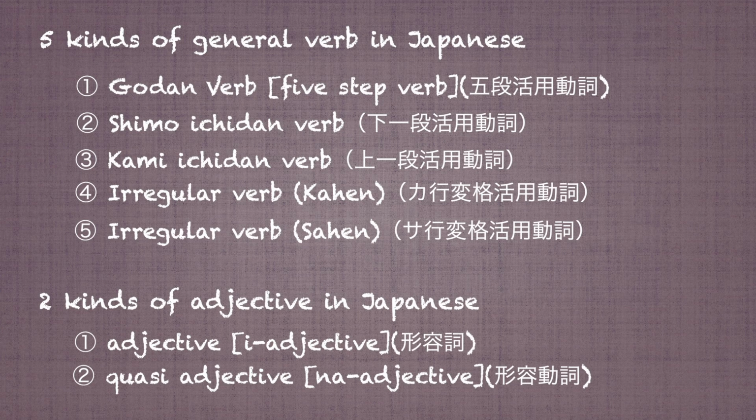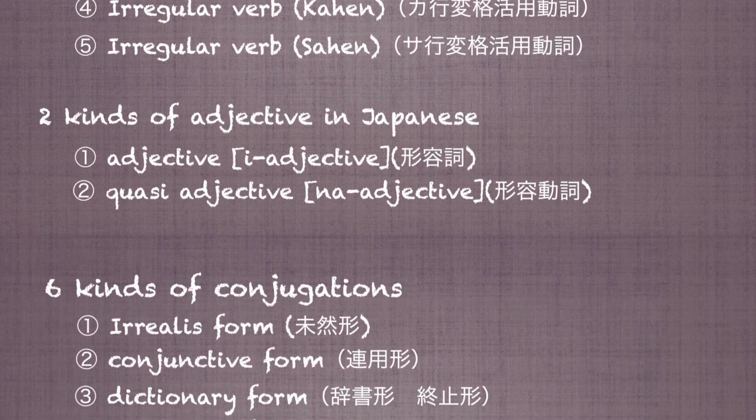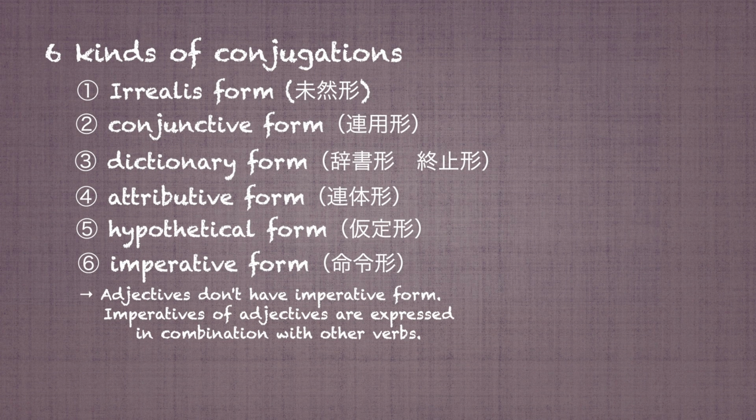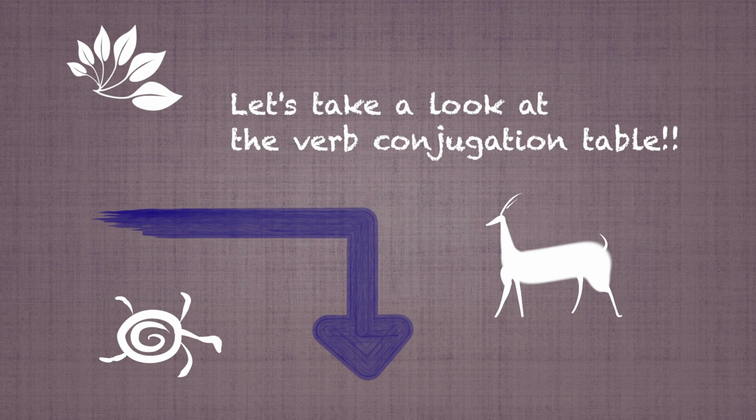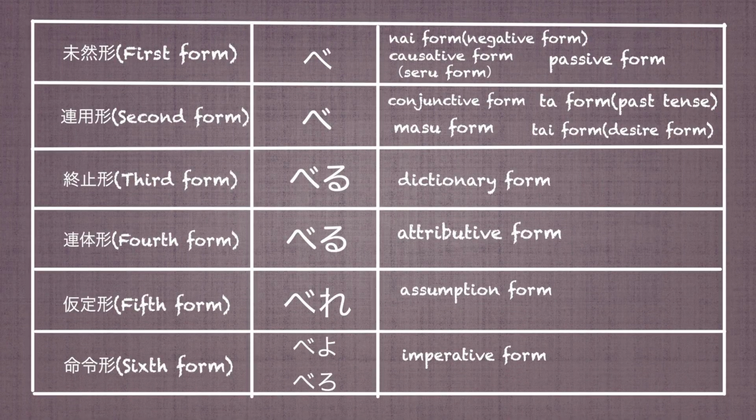There are 5 kinds of verb in Japanese. 食べる is classified under the 下一段 verb group. The way of verb conjugation is different depending on what kind of verb you use in the sentence. There are 6 kinds of forms in the verb conjugation table. The verb conjugation table is useful for understanding which form we should use to create a sentence.